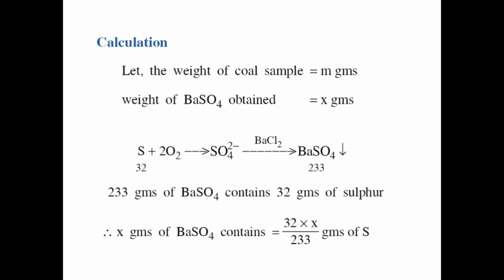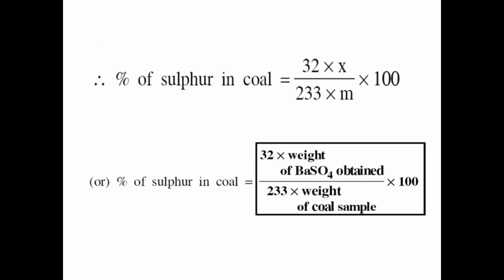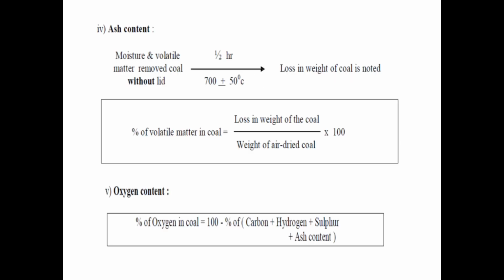Sulfur reacts with oxygen to give sulfur dioxide, and barium chloride added forms barium sulfate. 233 grams of barium sulfate contains 32 grams of sulfur. Therefore, x grams of barium sulfate contains 32 into x divided by 233 grams of sulfur. Percentage of sulfur in coal equals 32 into weight of the barium sulfate obtained divided by 233 into weight of the coal into 100.